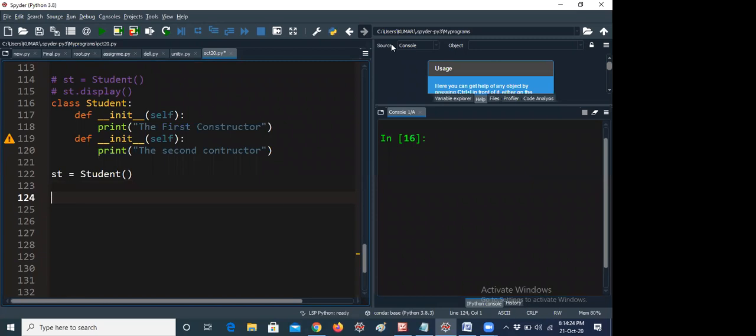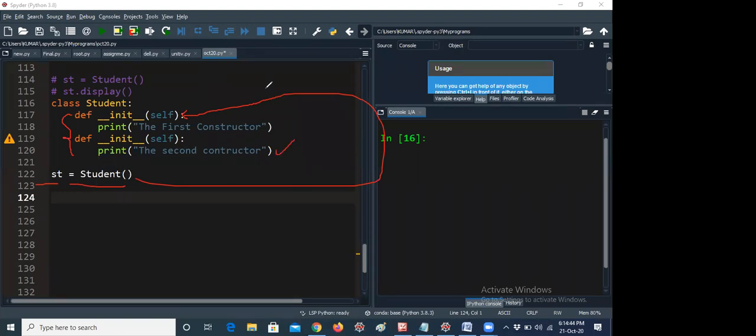See guys, here I'm giving only one object, st. So that means it is calling itself like that. But here there are two init methods, that means there are two constructors here. But it overrides with the second constructor.